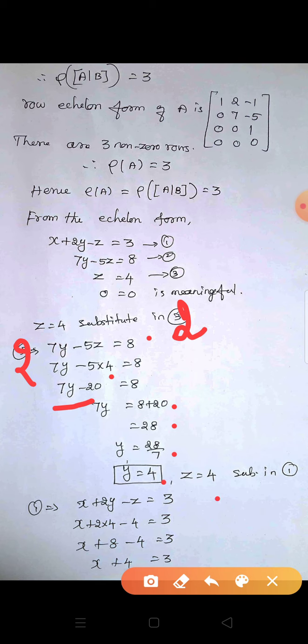z equal to 4. We substitute in equation number 1. Where is 1? Here. x plus 2y minus z equal to 3.